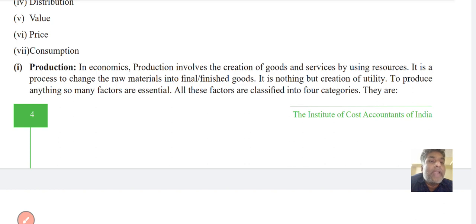Production has 4 categories. All these factors are classified into these 4 categories. So remember, these are the MCQs asked by the examiner. So all these factors are classified into 4 categories. They are, so production, understood?